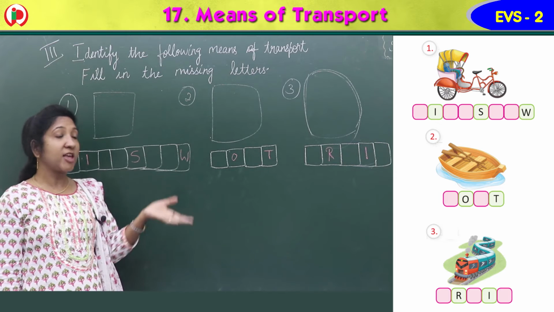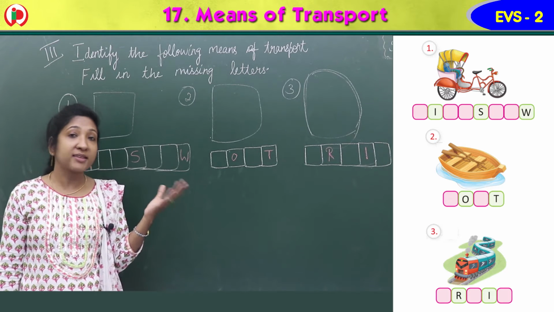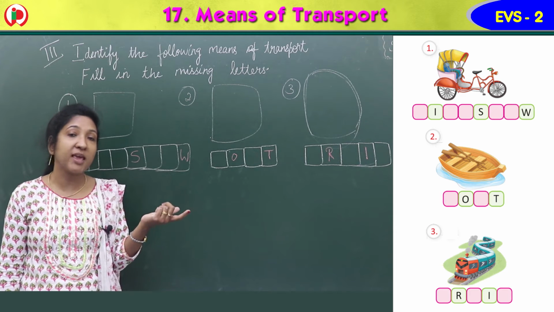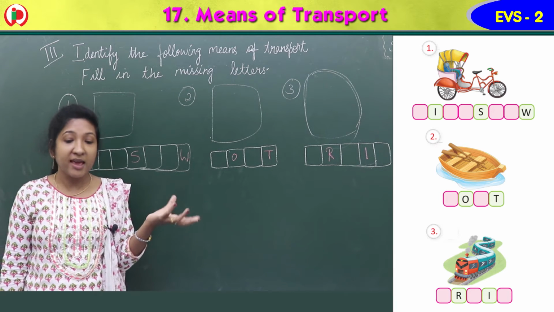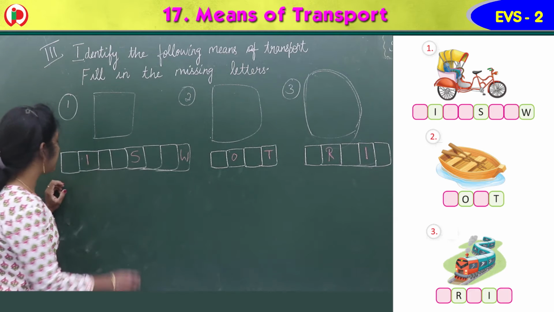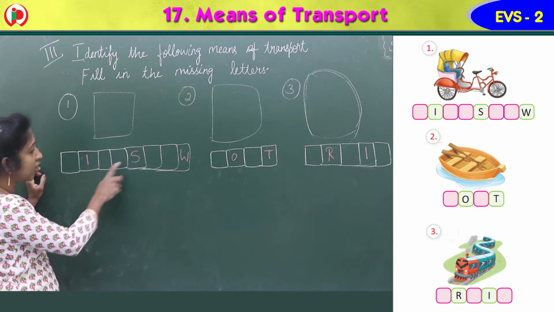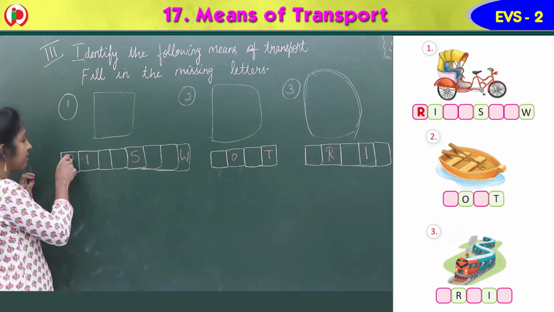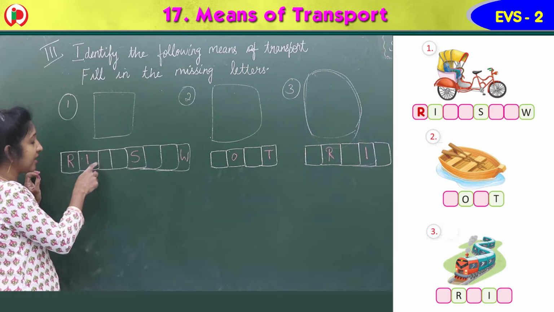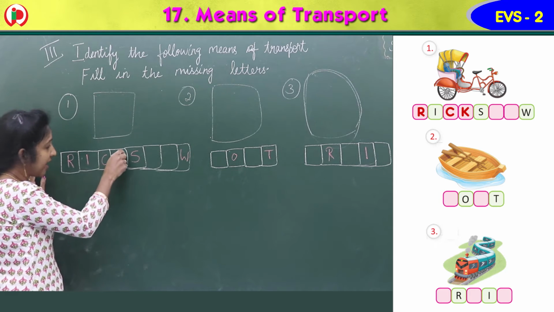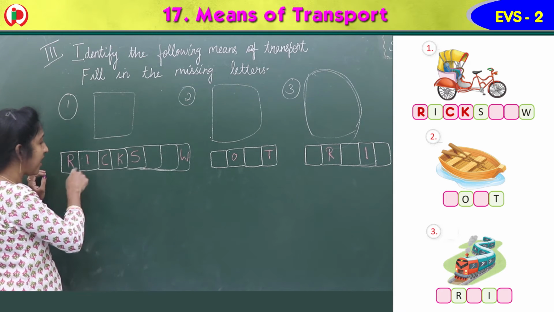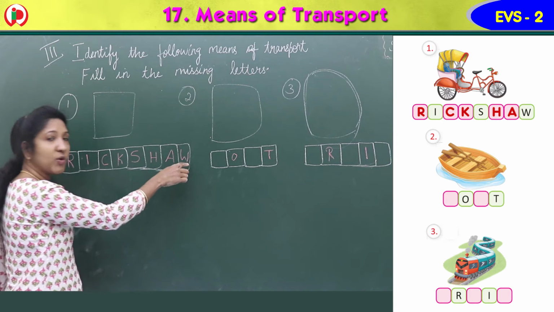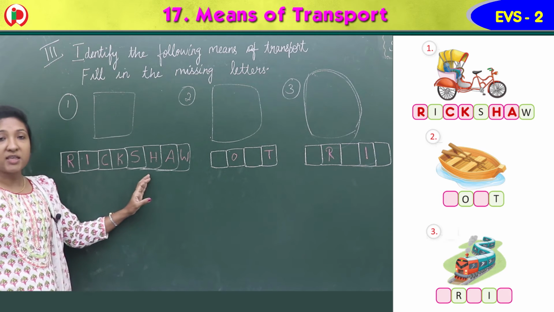So which is the first image there? Can you see the image? Can you identify that image? What image has been shown there? Yes, it is a rickshaw. So here they have given 3 boxes filled. Remaining we have to fill. So rickshaw, R, I is there already. R, I, C, K, S is there already, isn't it? R, I, C, K, S, H, A, then W is there. So first image is rickshaw.